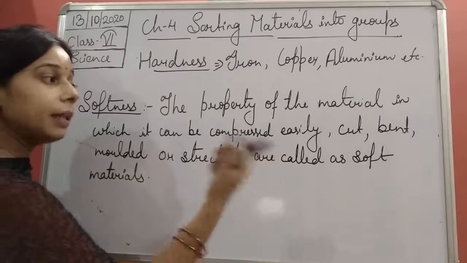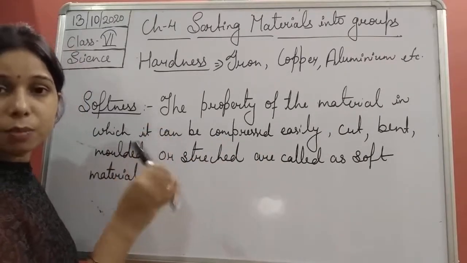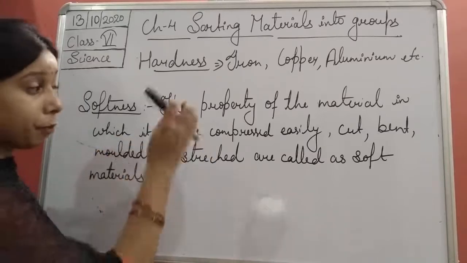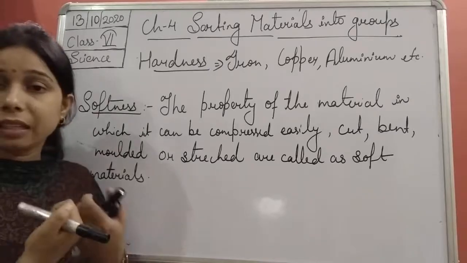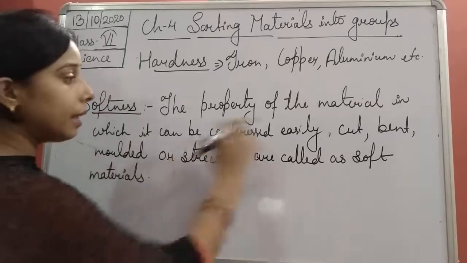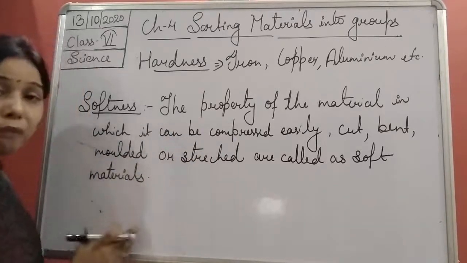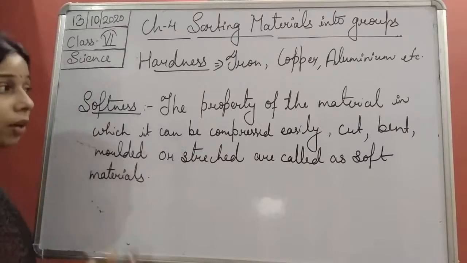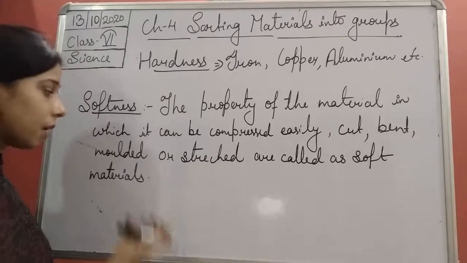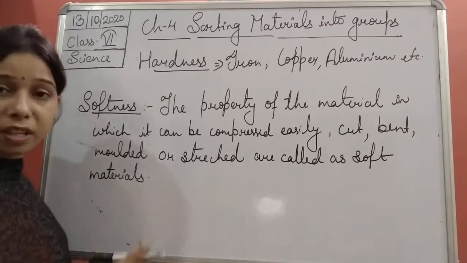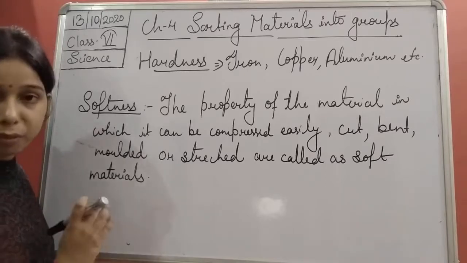So we can easily bend it, we can easily cut it, we can easily compress it. It means when we press it, it can be compressed easily, or it is very easy to stretch it. All these kinds of properties make a material a soft material. If the material can be compressed, cut, bent, molded, or stretched easily, such a material is known as a soft material.